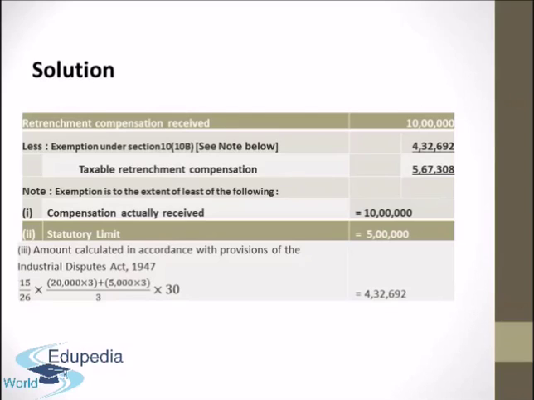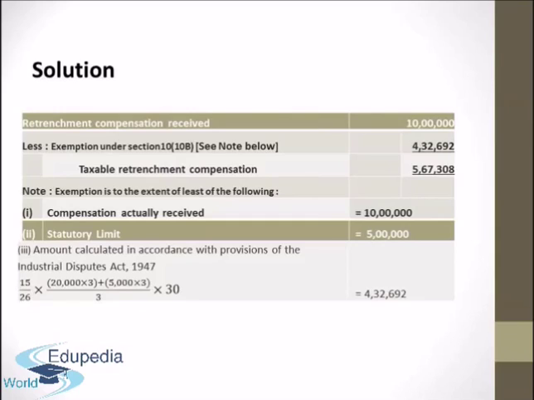The retrenchment compensation received was 10 lakh. We will deduct the exemption under section 10 subsection 10b, that is calculated as per the note below, which comes up to 4,32,692, and the remaining part will be taxable retrenchment compensation, and that is equal to 5,67,308. Now let us see how this exemption under section 10(10)(b) of rupees 4,32,692 is calculated. The least of the following is deducted.